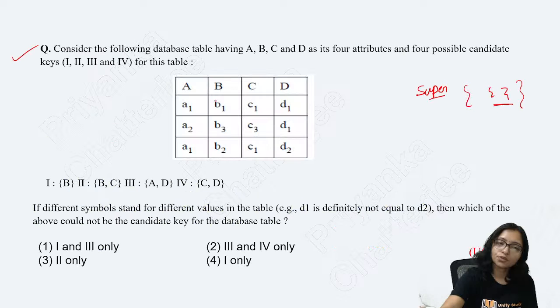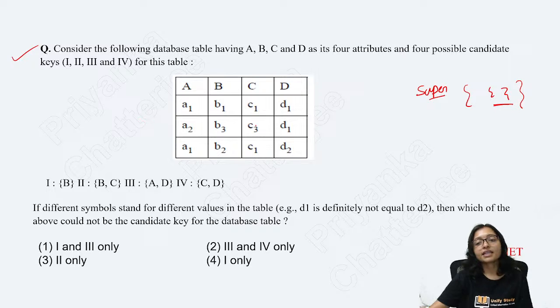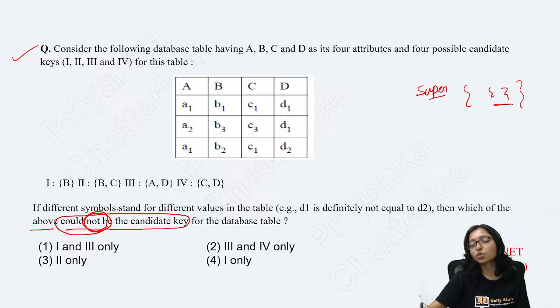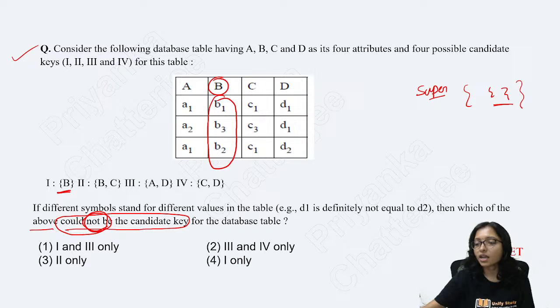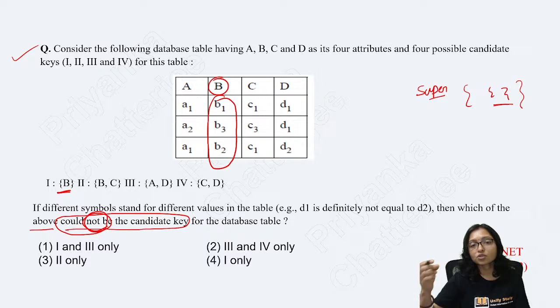The question was asking which one could not be the candidate key. So here you can see, first of all check B. If I am checking with B, then all values in B are different. Whenever all are different values, there is no problem.